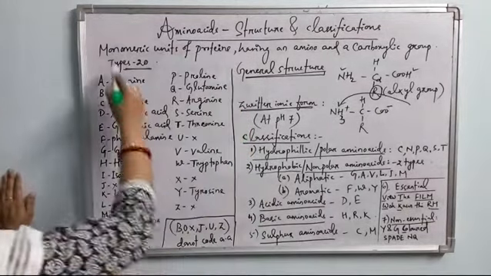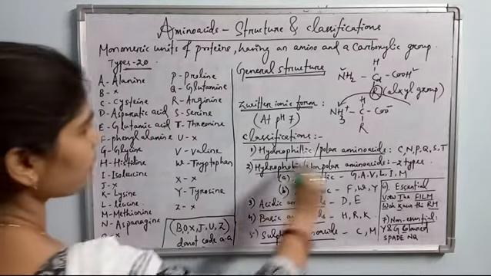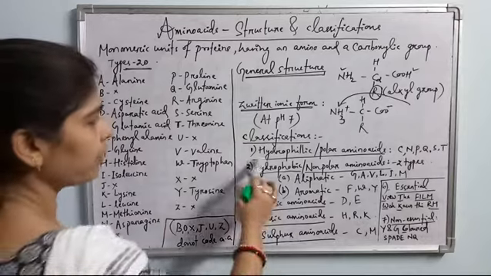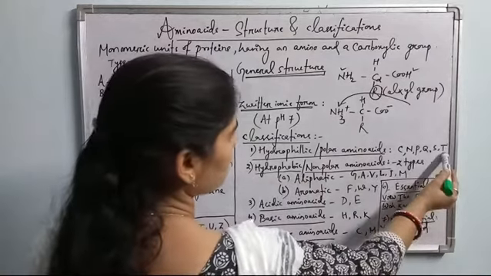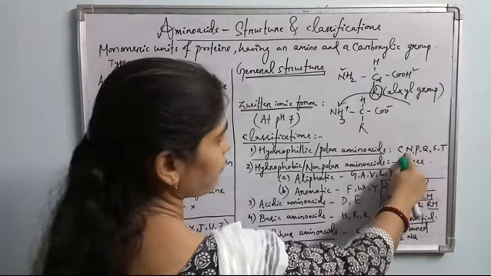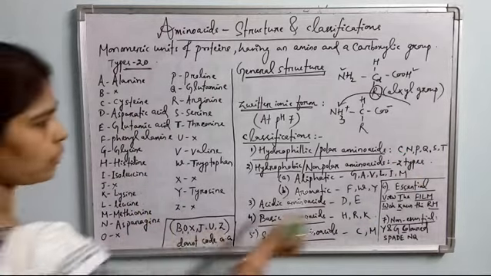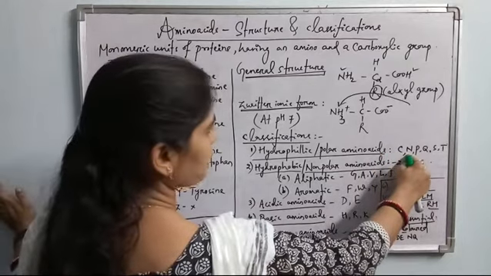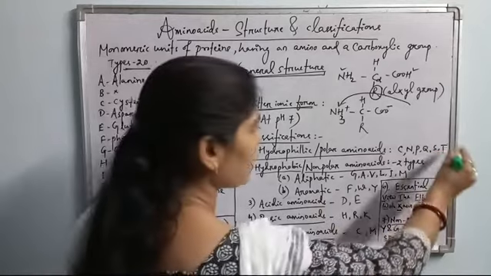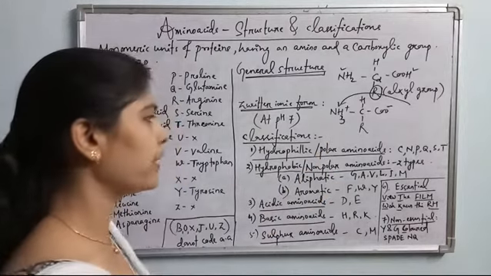If you remember the alphabetical names of the amino acids, it will be easy to remember the classification of the amino acids and the types which belong to different classes. Hydrophilic or polar amino acids are of 6 types: C, N, P, Q, S, T. C is cysteine, N is asparagine, P proline, Q glutamine, S serine, and T threonine. These 6 amino acids have a hydrophilic or polar group in the side chain. So these are hydrophilic amino acids.